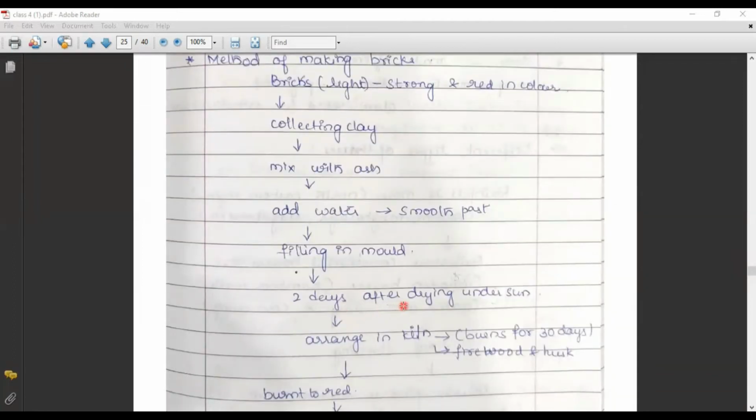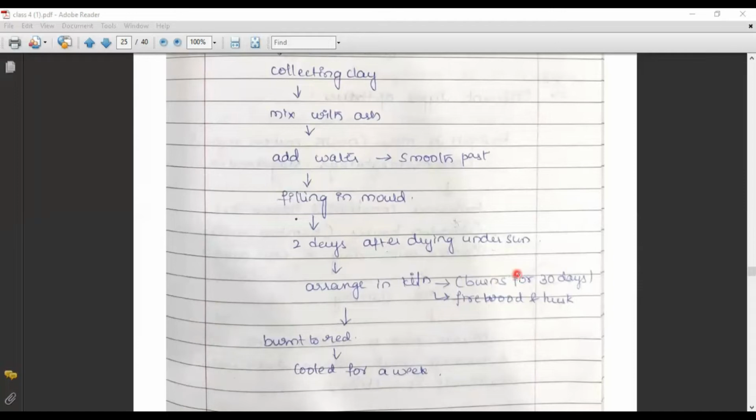After 2 days of drying, it should be demolded, which means it should be removed from the mold. Then all the bricks should be arranged in a kiln, and the kiln is burnt for 30 days using firewood and husk. When it is burned for 30 days, it becomes hard, and slowly it converts from a normal blackish color to red color. After coming to room temperature, it will be taken out and will be ready for sale.